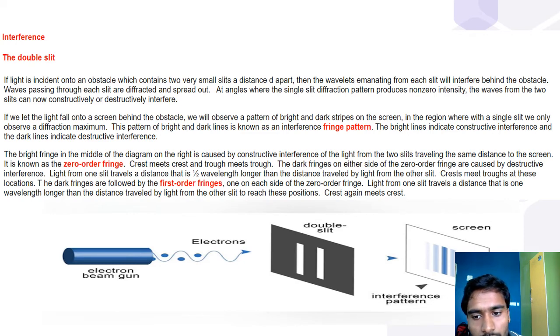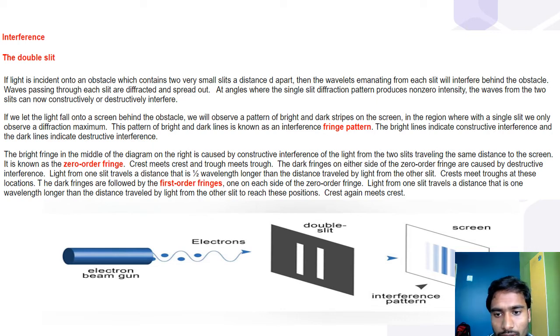In the region where with a single slit we only observe a diffraction maximum. This pattern of bright and dark lines is known as an interference fringe pattern. The bright lines indicate constructive interference and the dark lines indicate destructive interference. The bright fringe in the middle of the diagram on the right is caused by constructive interference of the light from the two slits traveling the same distance to the screen. It is known as the zero-order fringe. Crest meets crest and trough meets trough.